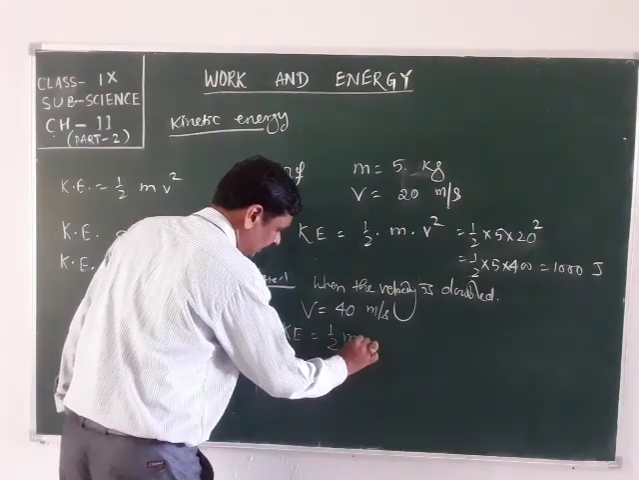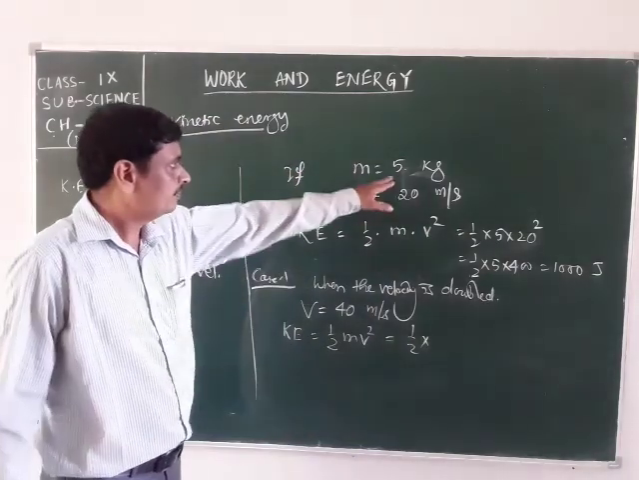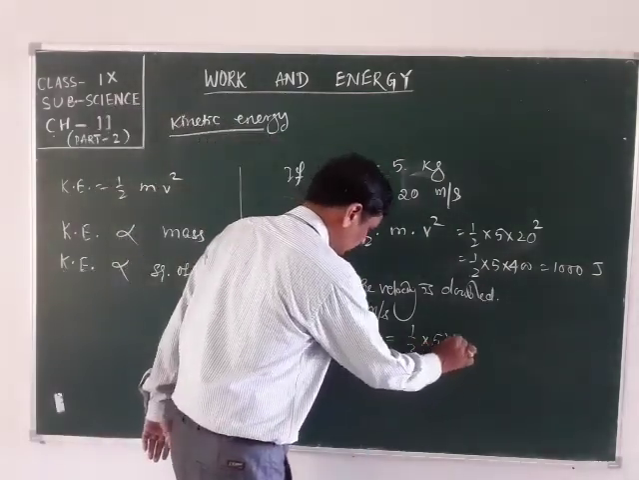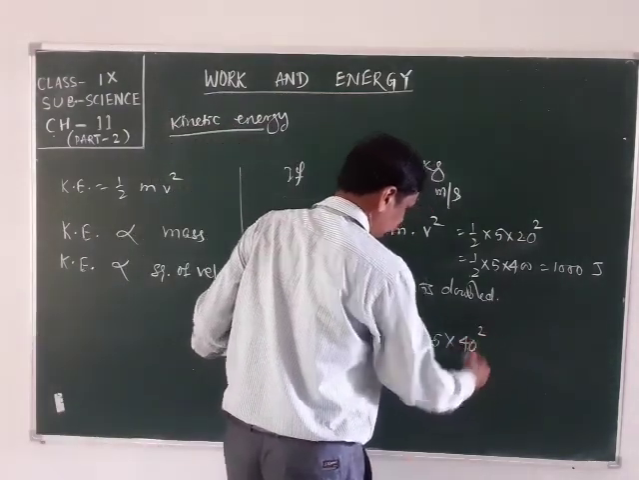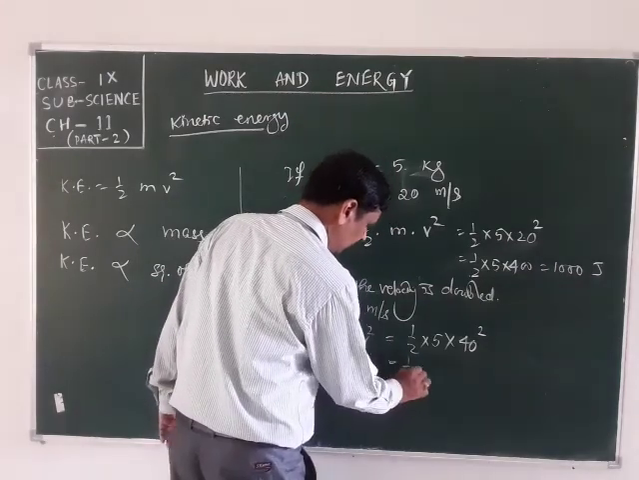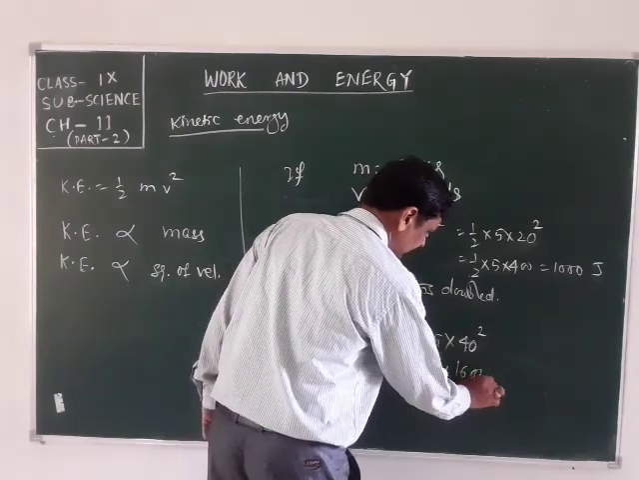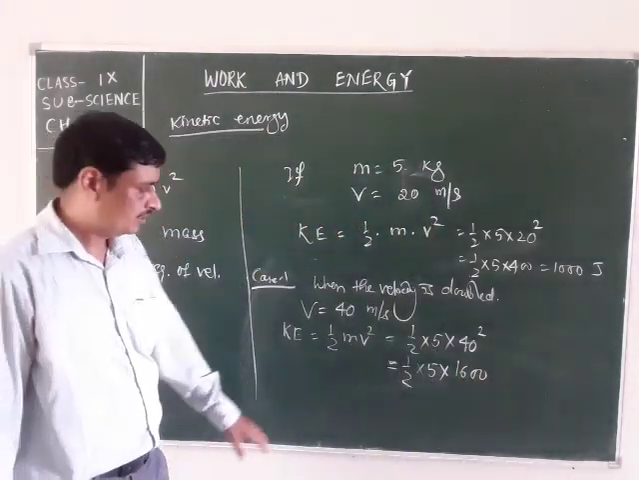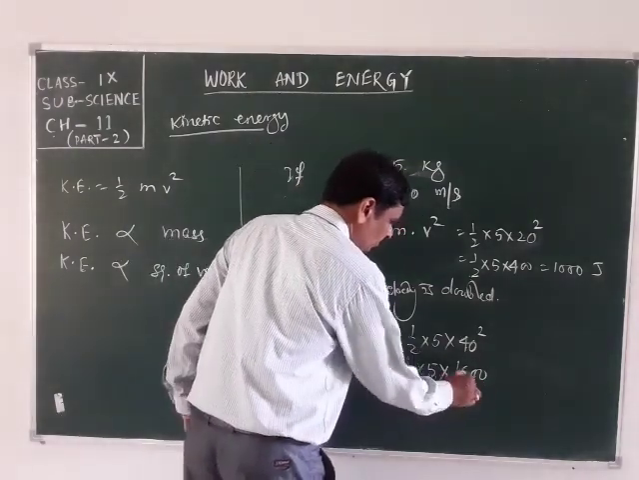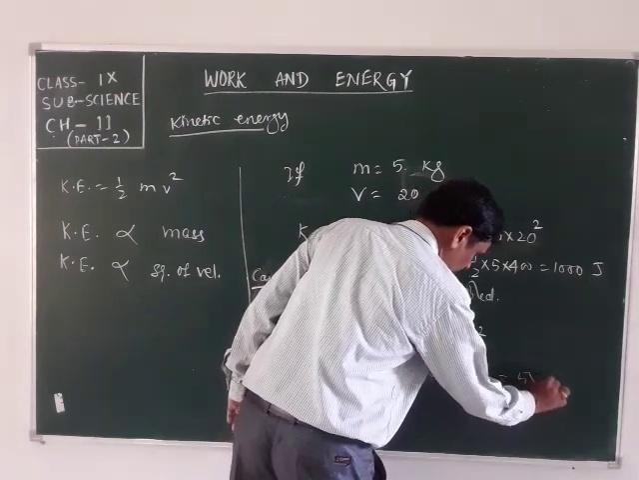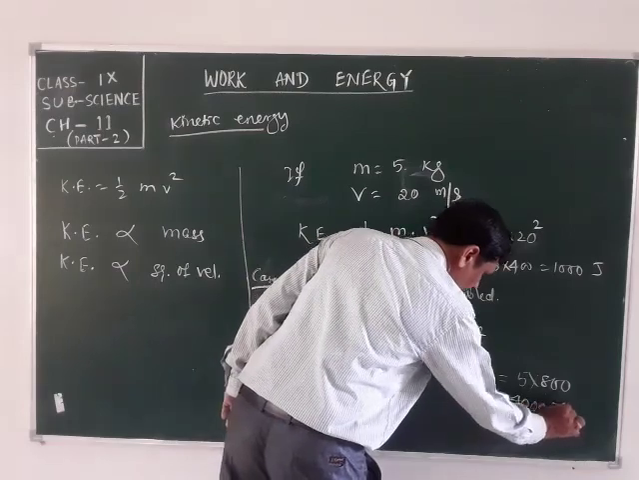That is half m v square, which becomes half into m, 5 kg, and v square, that is 40 square. It becomes half into 5, 40 square is 1600. Now 2 and 1600 will be cancelled. It becomes 800. 5 into 800 becomes 4000 joules.